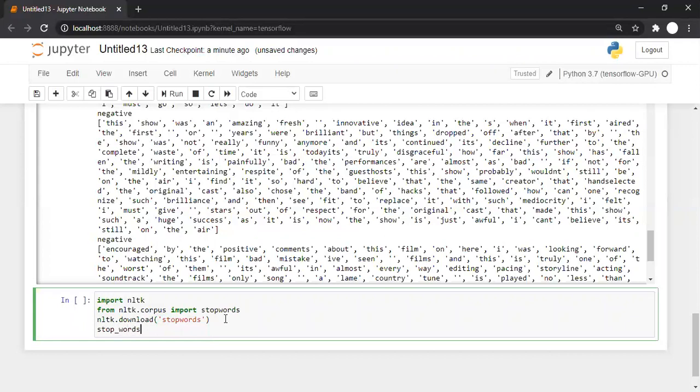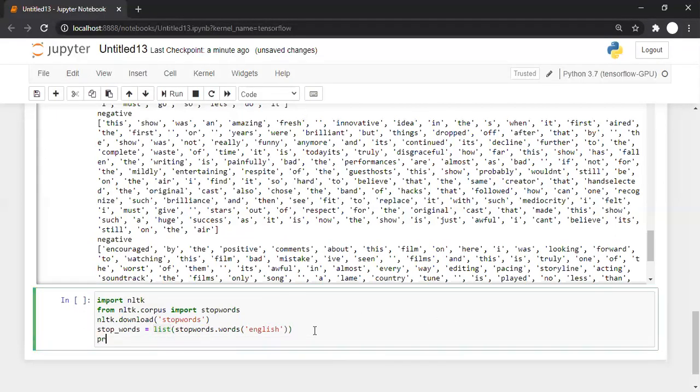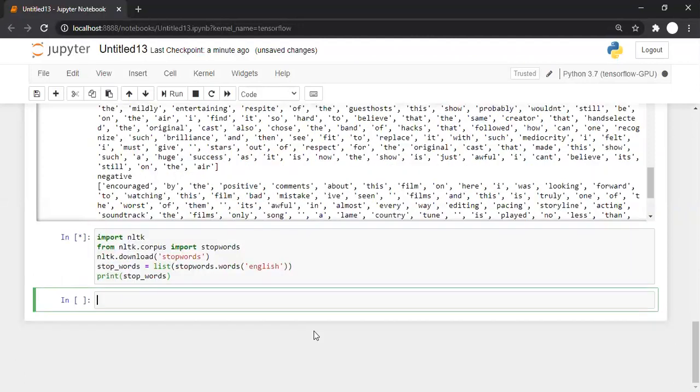So let's say I want stop words, but for which language? I want stop words for the English language. So stopwords.words for English language. Basically we want stop words for English, and we are converting that into a list for our purpose. And let's print these words. Print stop words.